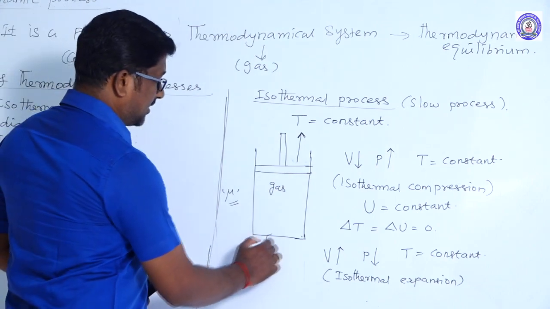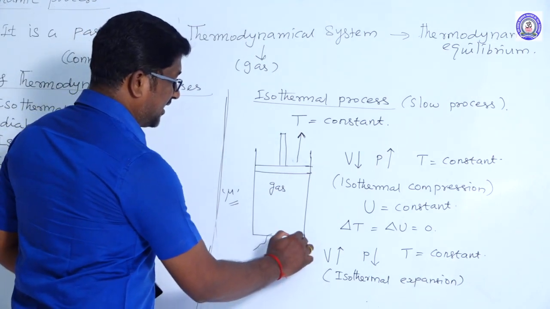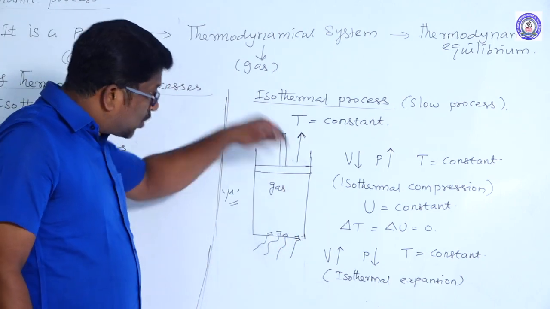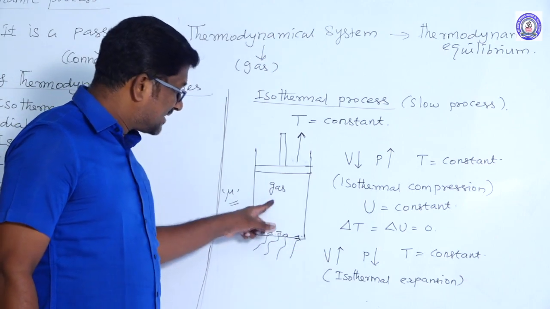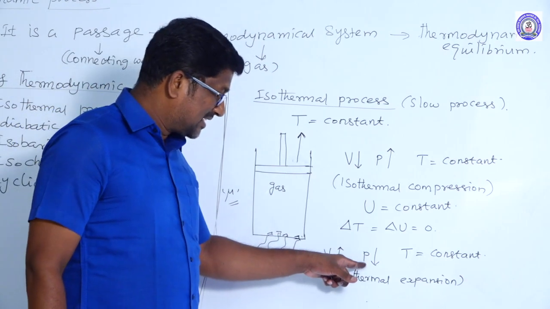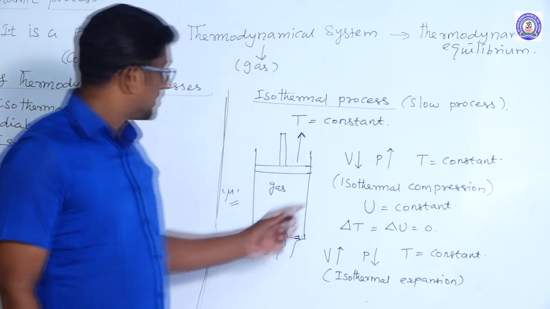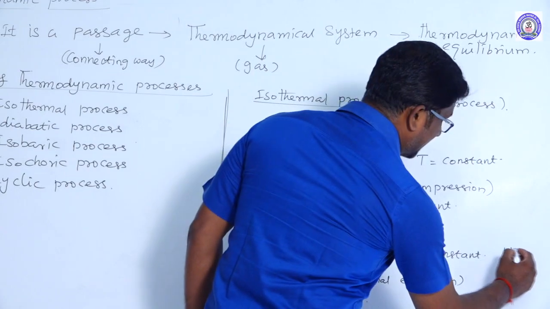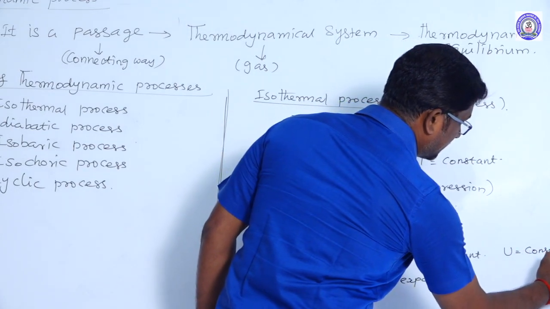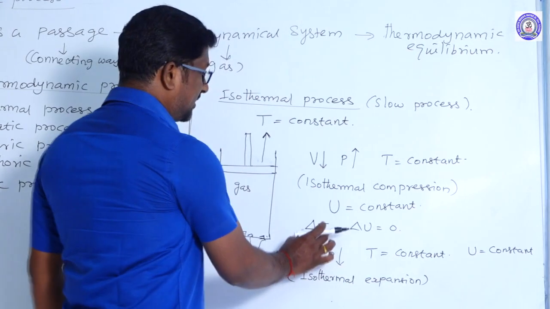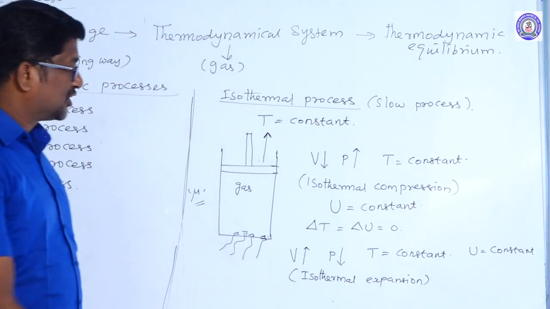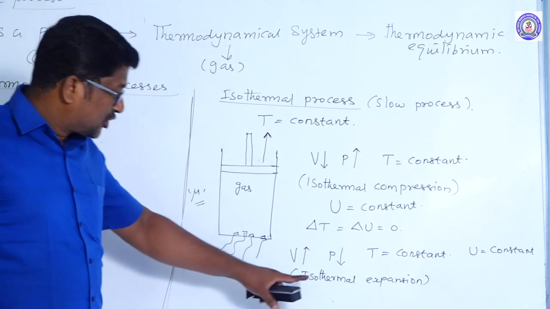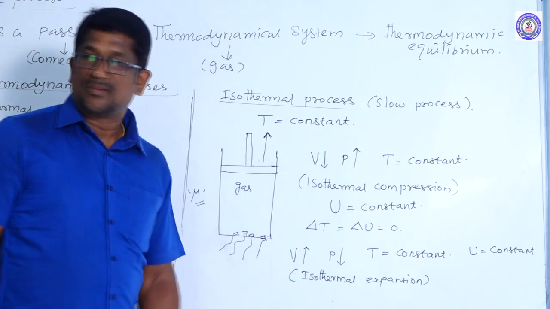If the heat energy is supplied to the system in order to move the piston upward, the volume of the gas in the cylinder increases, whereas the pressure decreases. Due to the slow process, the temperature of the gas remains constant and the internal energy of the gas is also constant. Once again, the change in temperature and the change in internal energy of the system is zero. Such a process is called isothermal expansion.